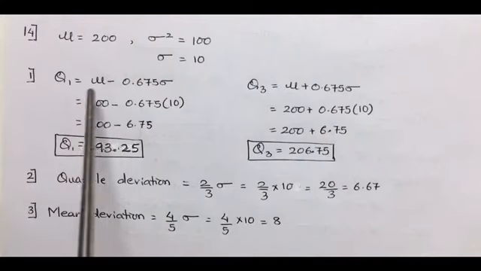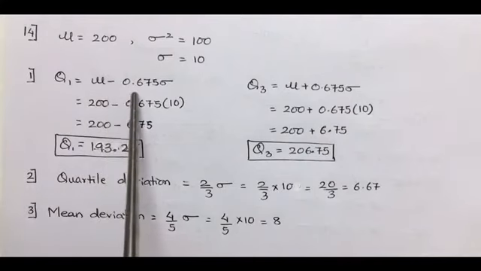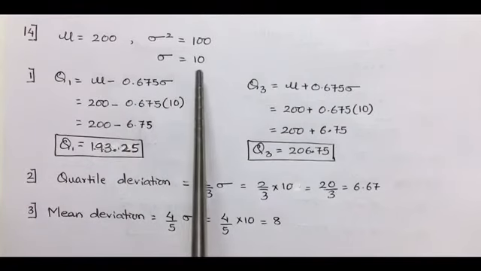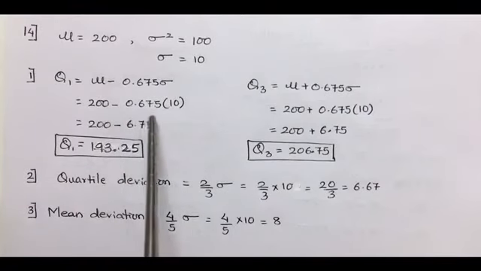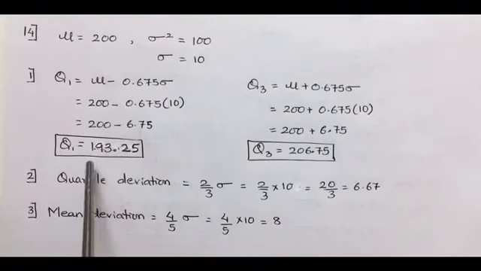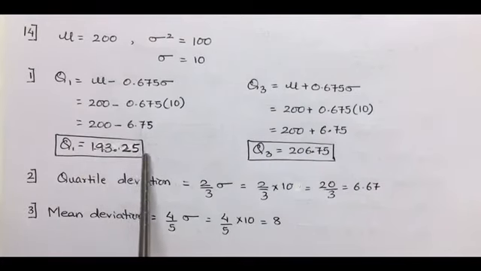The formula of Q1 is mu minus 0.675 sigma. Keeping mu as 200 and sigma as 10, we get 200 minus 6.75. Subtracting, the value of Q1 becomes 193.25.